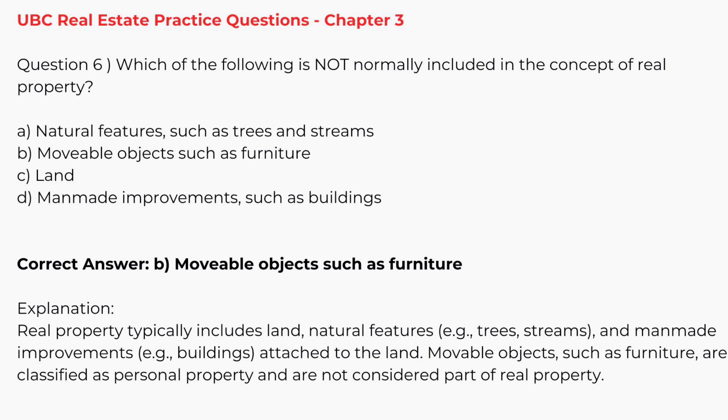Explanation. Real property typically includes land, natural features, e.g. trees, streams, and man-made improvements, e.g. buildings, attached to the land. Movable objects, such as furniture, are classified as personal property and are not considered part of real property.